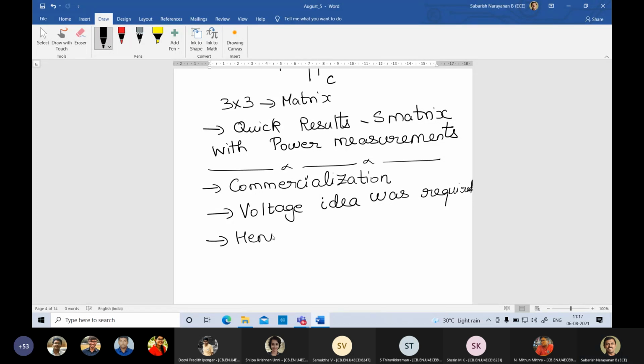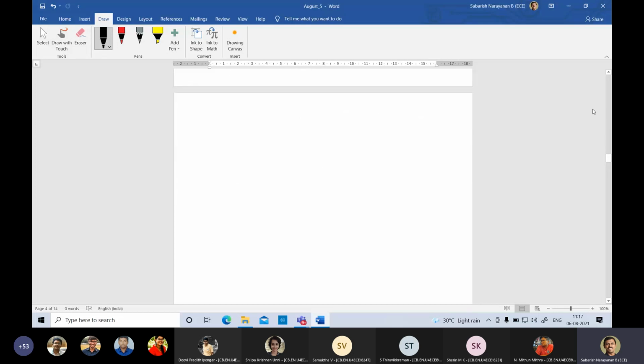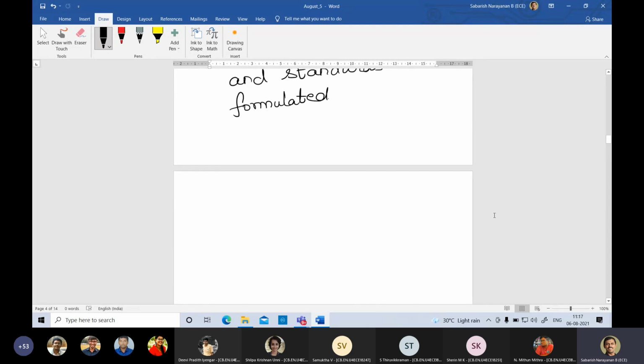Hence, this VNA detector and so-called standardization was established. Were formulated. I'll use the word formulated. Right. That is where they devised the ratio of S matrix, the ratio definition also. Clear. So only when this situation came, when the commercialization aspect came, they saw that we'll continue with the S matrix domain, but only thing is we'll have a ratio S matrix as ratios of voltages.